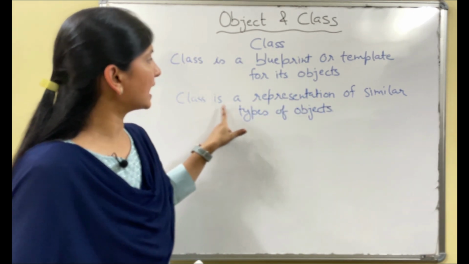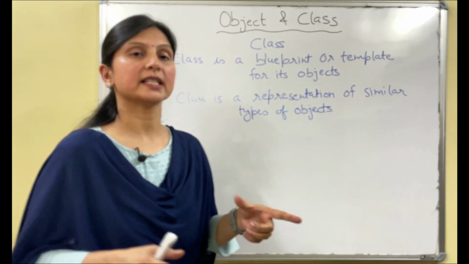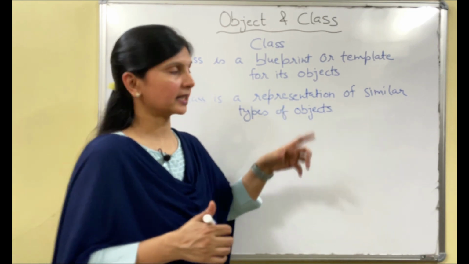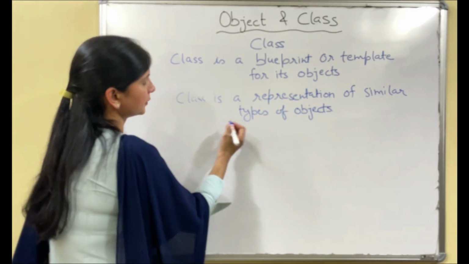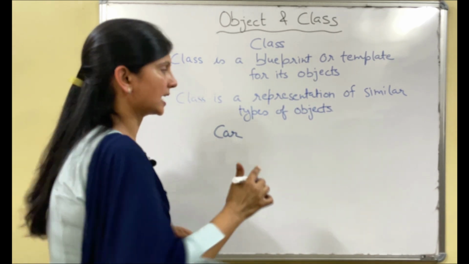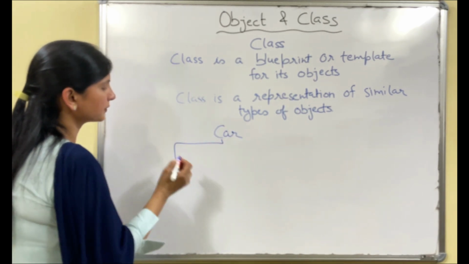And the second is, class is a representation of similar types of objects. For example, I am taking car. Car is a class, and what are the objects of car?